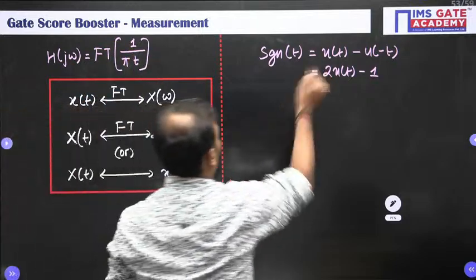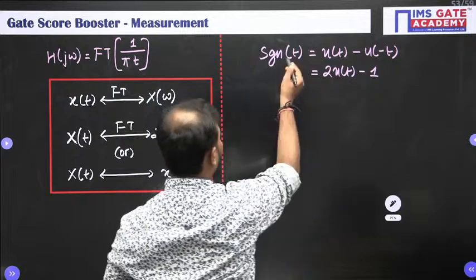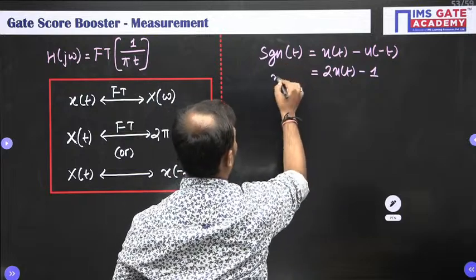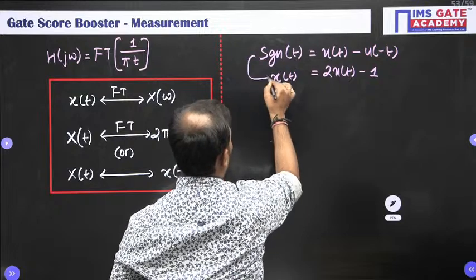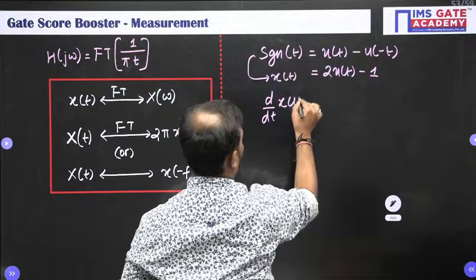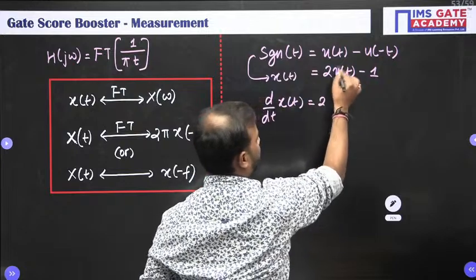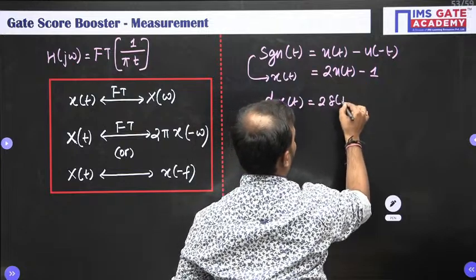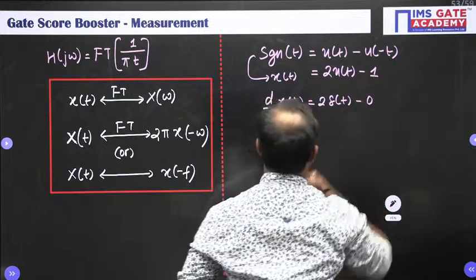All right, so let us take this as x of t. Now differentiate this, d by dt of x of t. क्या मिलेगा? 2 times the derivative of u of t is delta of t, minus, the derivative of 1 is 0.